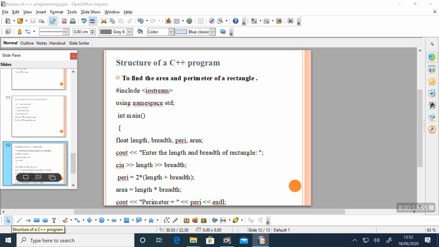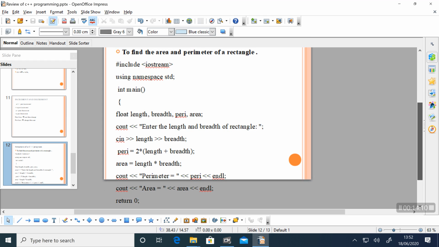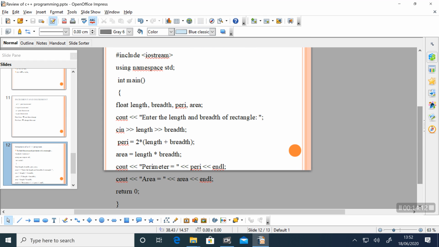We need to find the perimeter, so we specify the formula: perimeter is equal to 2 into length plus breadth, and we calculate the area as length into breadth, and we display the perimeter and area. So in this program, all the declaration statements, input statements, output statements, and assignment statements are used, and it terminates with return 0. So that's all about today's section.